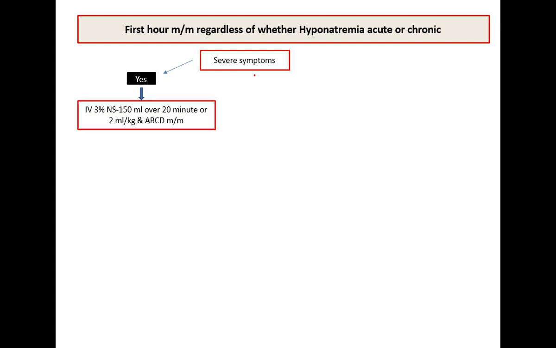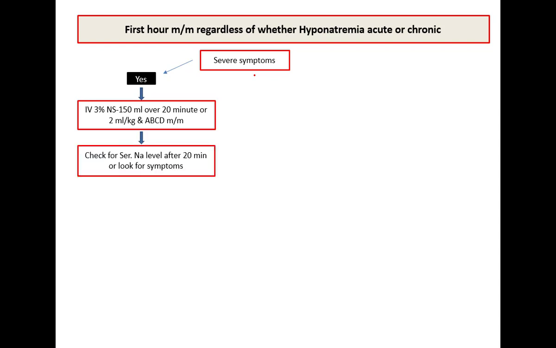Now how will we manage it? After making the diagnosis, since hyponatremia is an emergent condition, we have to treat it as early as possible. So first, our management is regardless of whether the hyponatremia is acute or chronic. If the patient has severe symptoms, then give 3% NS 150 ml over 20 minutes, or if you are using the weight-based formula, then you can give 2 ml per kg. And mind it, at the same time, along with the hypertonic saline, we have to manage the ABCD also.